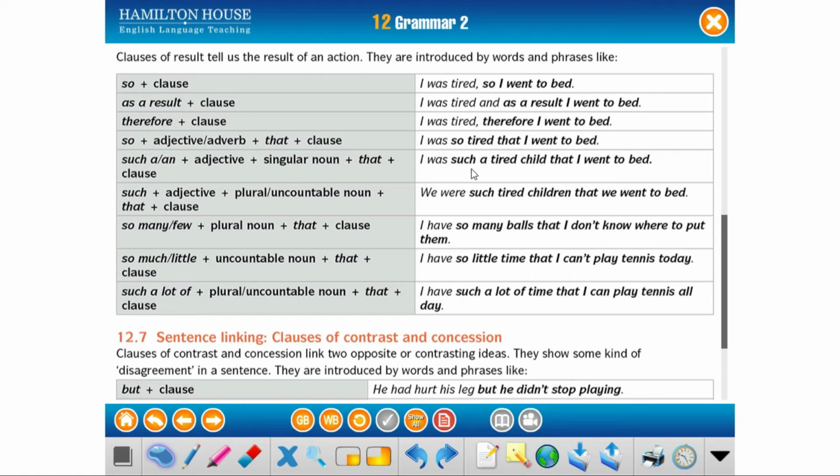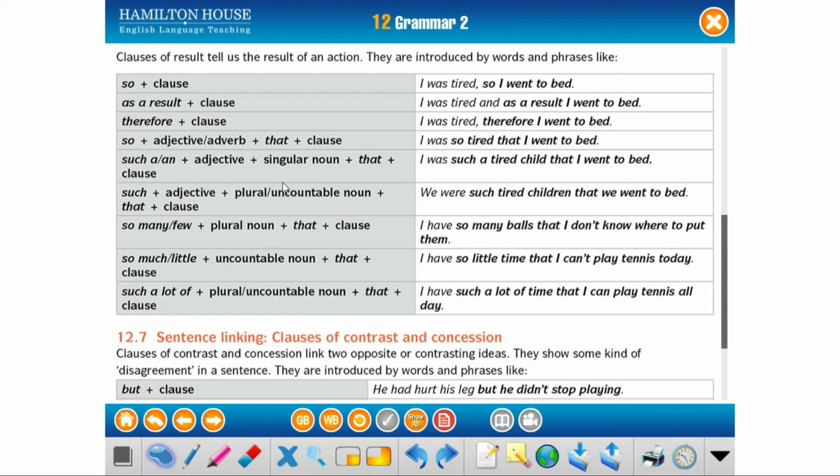I was such a tired child that I went to bed. This is too formal. This sounds like we were storytelling. I was such a tired child that I went to bed. This is more formal. And remember that we can use it according to the people we are talking to, because I wouldn't use "I was such a tired girl that I went to bed" with a friend of mine. I would use it with someone I respect, for example, a boss maybe. Neither with my mother would I use this.